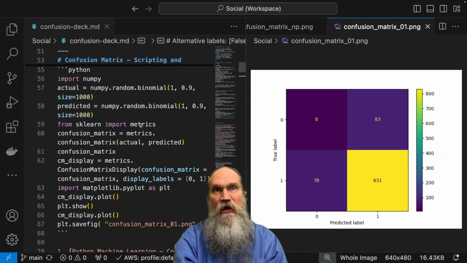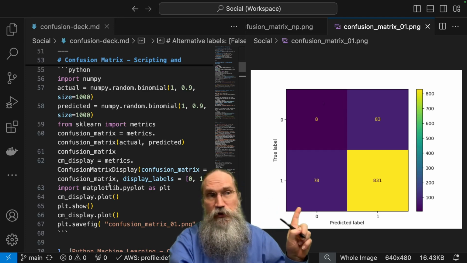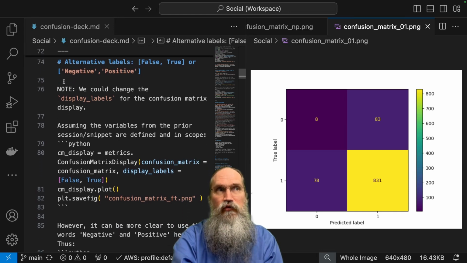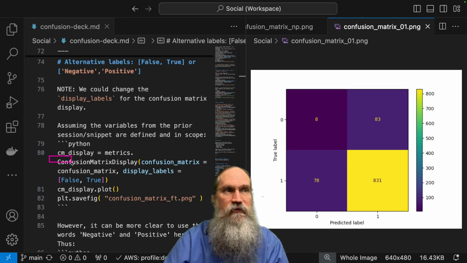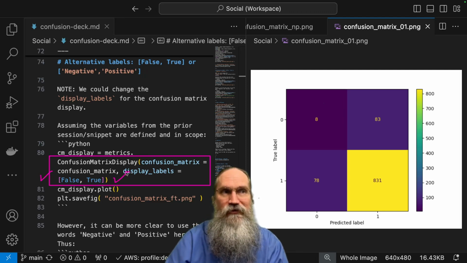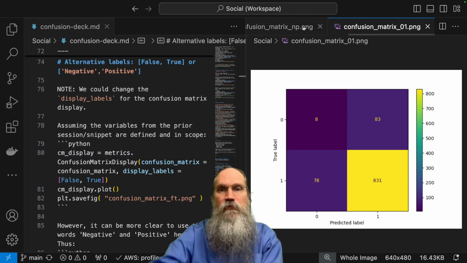So I copied that example, ran through this, and got a little confusion matrix here. Now, I have a few other little code snippets here where I then took that and ran this with a couple different values for the display labels. Notice, because I wanted to use the false and true values instead of 0 and 1 for display labels here for the true axis and the predicted axis, I saved that with a file name of ft instead of 0, 1. So let me show you that.